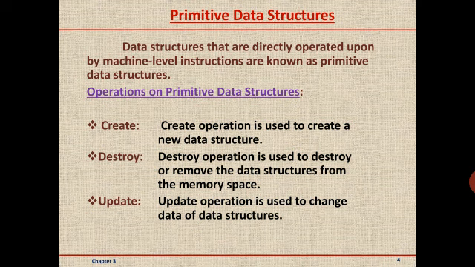Create operation is used to create a new data structure. Second operation is destroy. This operation is used to destroy or remove the data structure from the computer's memory space. Third operation is update. Update operation is used to change the data structures.